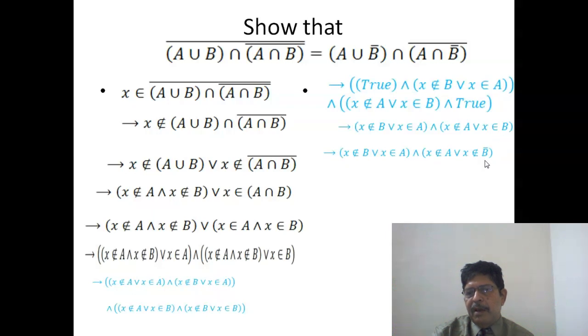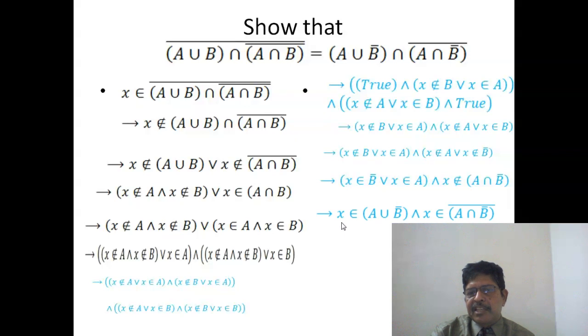Just we replace B by B complement. It now appears some manipulation. So X does not belong to B bar, or X belongs to A, and X does not belong to A intersection B bar. Because again, the negation of a conjunction, or here the disjunction of negations, is the negation of a conjunction. It is De Morgan's law.